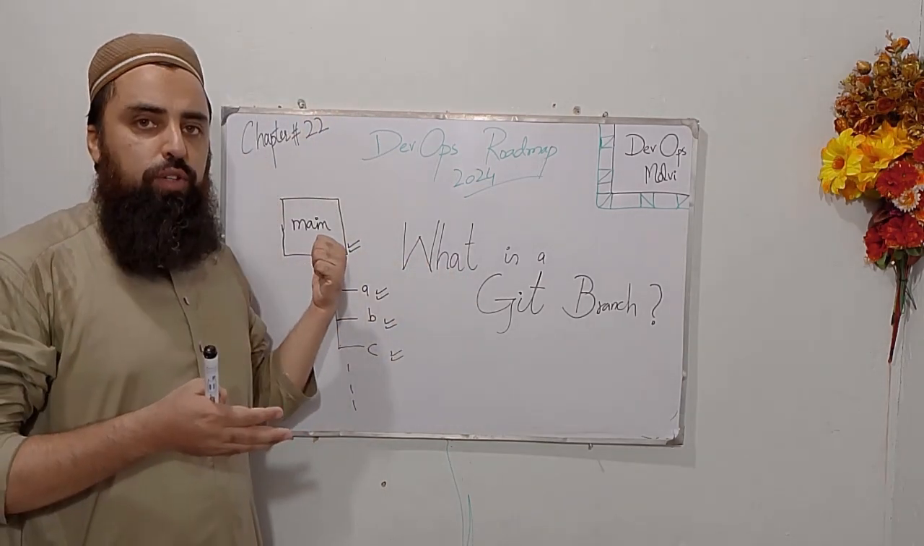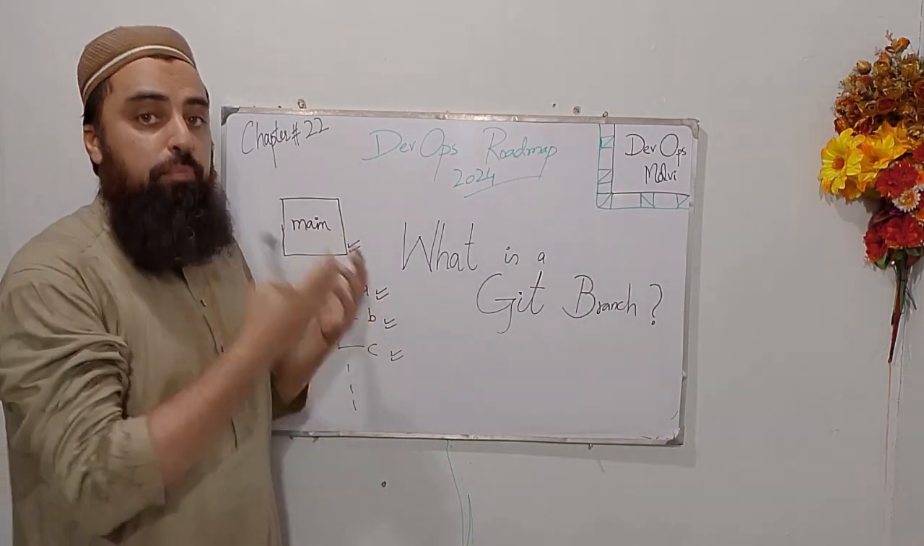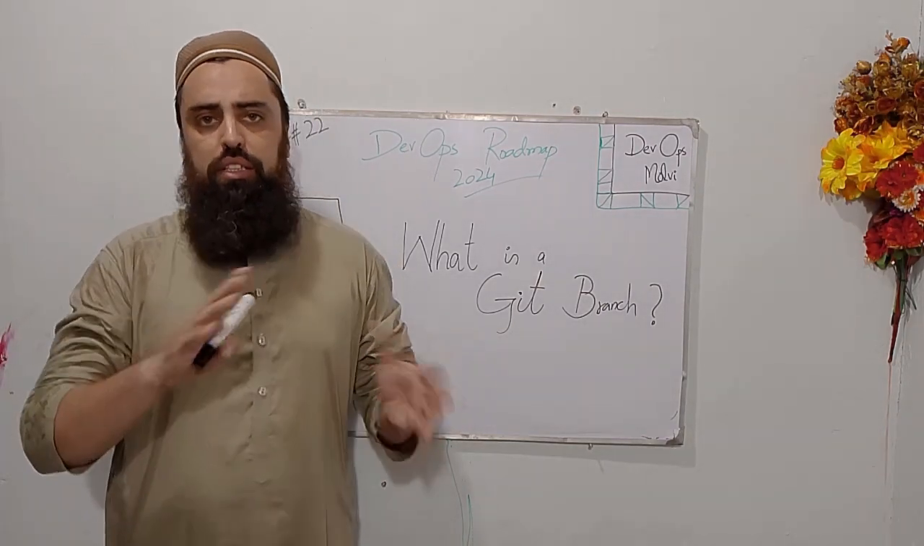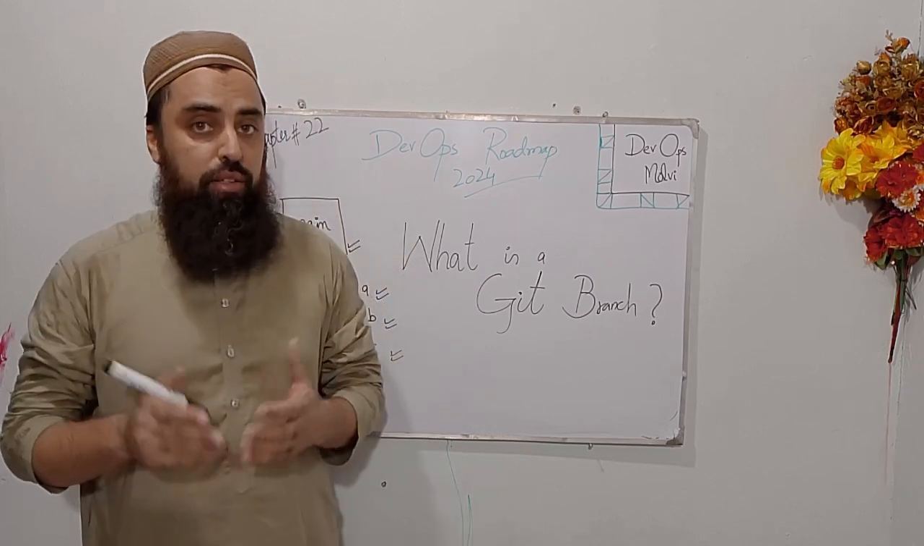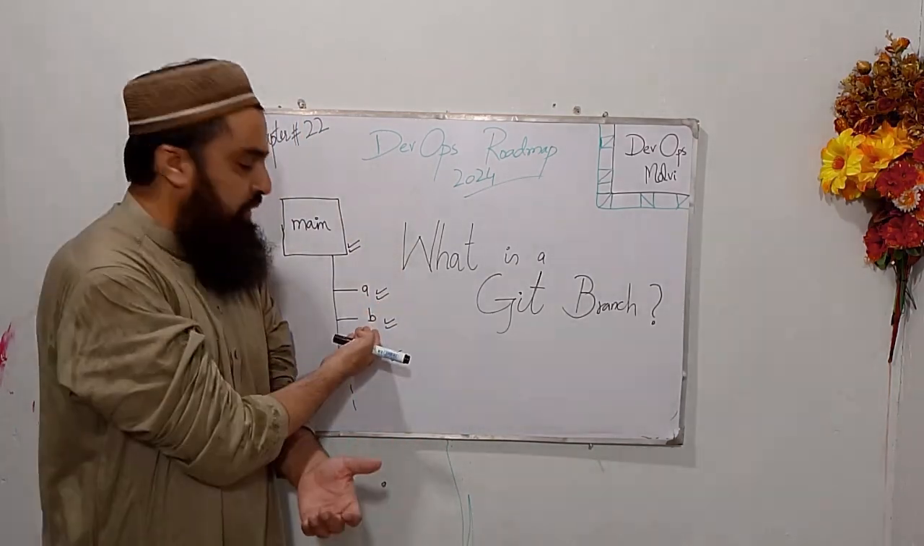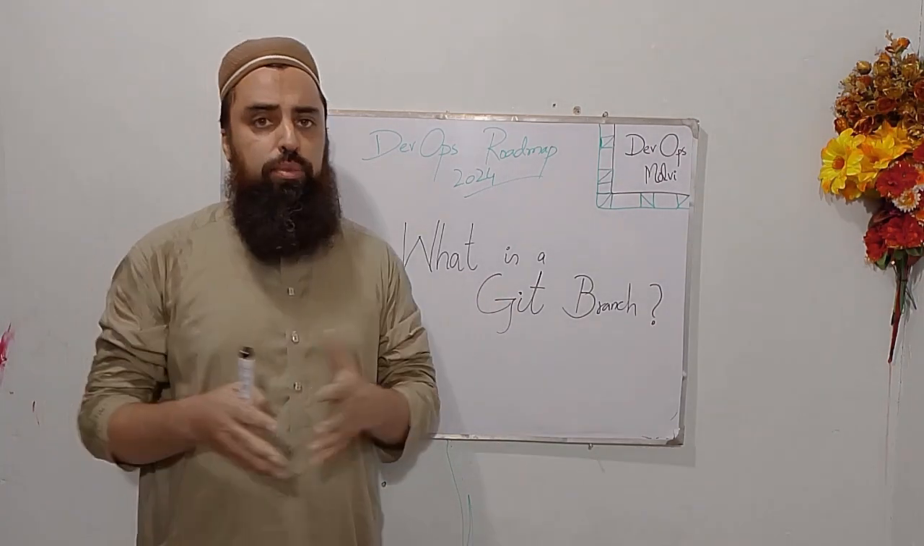Though we have our working code in our main branch, or we can say the master branch. Main and master branches are almost the same, just a difference in the naming convention. So why am I creating branch A? Why do we have to create branch B or C or any other branch?